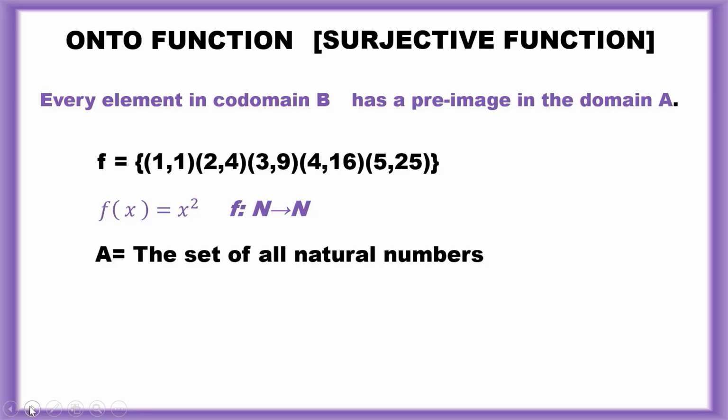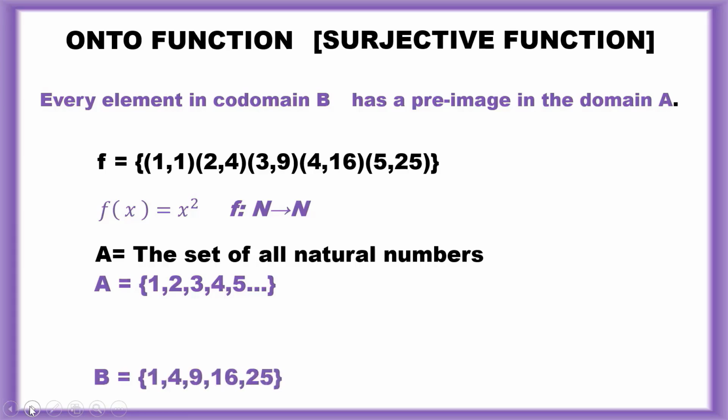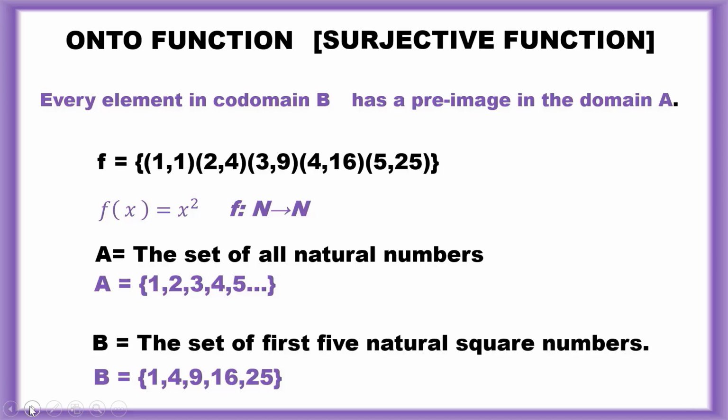A is equal to the set of all natural numbers, that is 1, 2, 3, 4, and so on, and set B is 1, 4, 9, 16, 25, the set of first 5 natural square numbers. This decides whether the given function is onto or not.